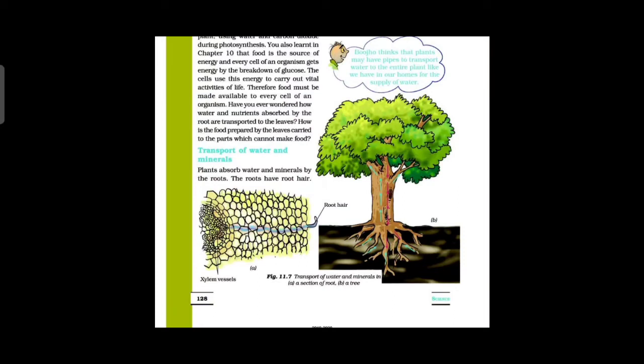Nutrients are dissolved in water. The root hair is in contact with the water present between the soil particles. See the picture. Here the root hair and soil are in contact with the water present between the soil particles.